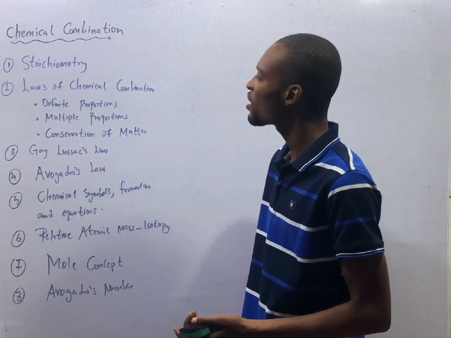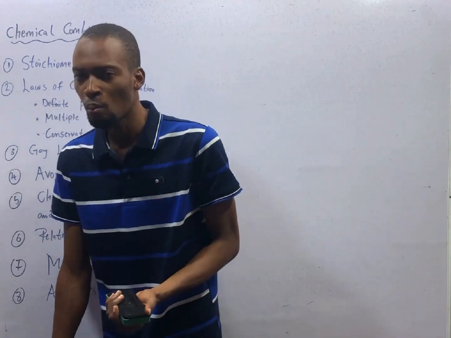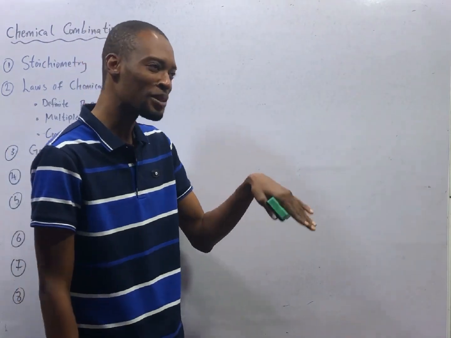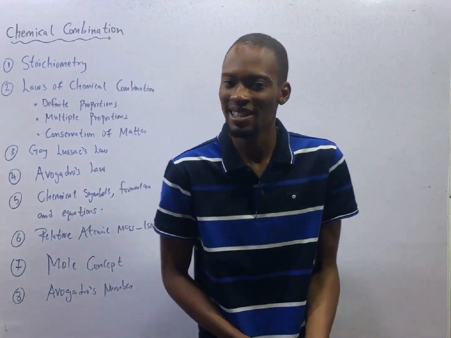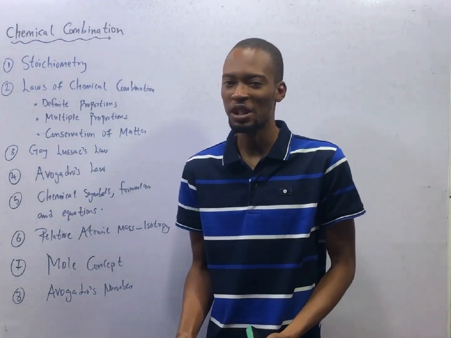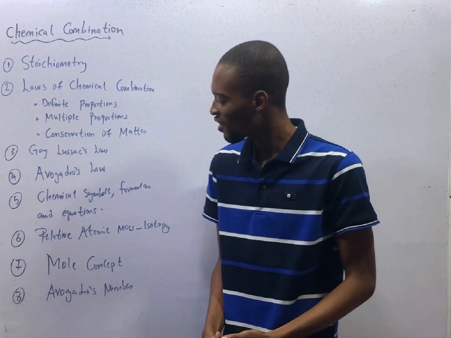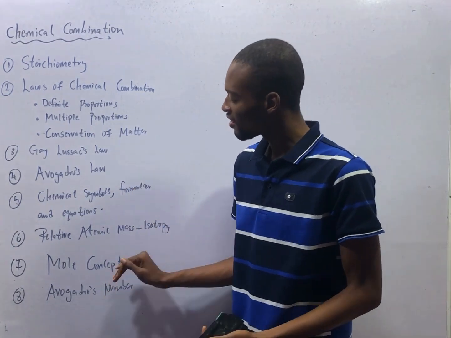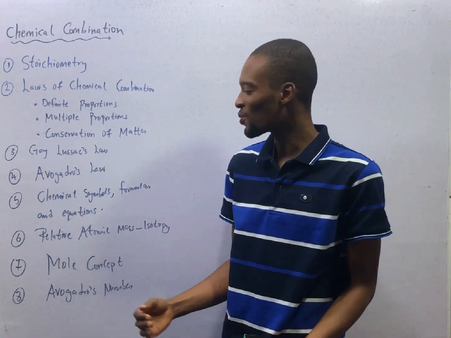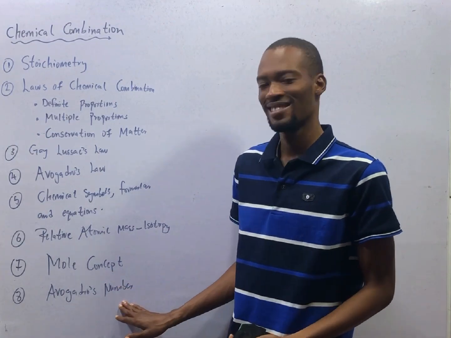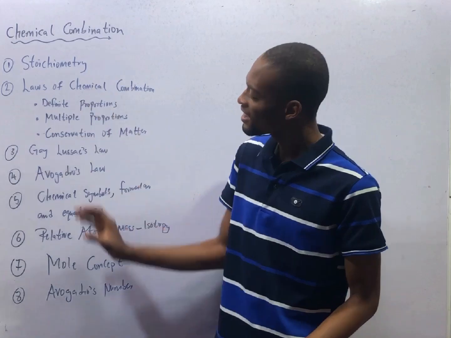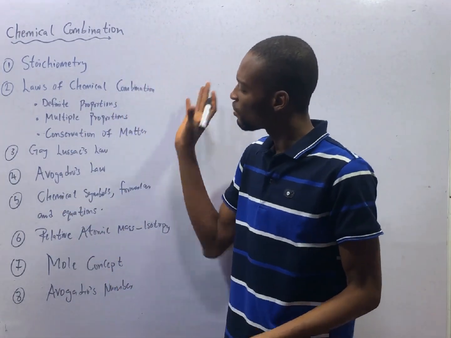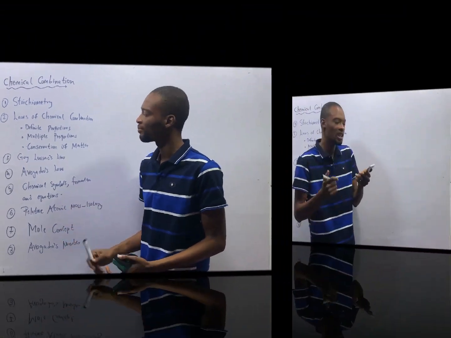Mole concept. What is a mole? Mole is a fundamental quantity, and it is an amount of substance that contains as many elementary entities as there are in 12 grams of carbon-12, or any number that contains the Avogadro's number is the mole. What is Avogadro's number? You see, all these are connected. In fact, you can't really talk about one without indirectly thinking of the second one.